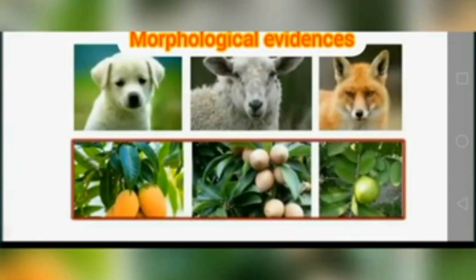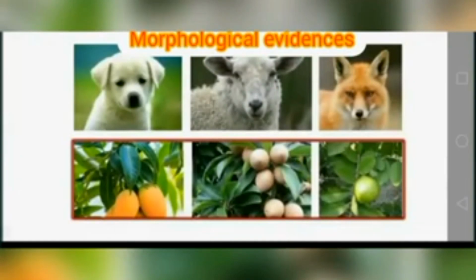But in spite of all the differences, they have some similarities also, like the structure of mouth, position of eyes, structure of nostrils and ear pinna, and thickly distributed hair on the body. These similarities indicate that all the animals have evolved from a common ancestor, meaning they have a common origin.